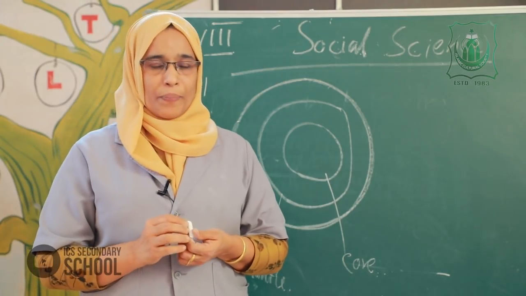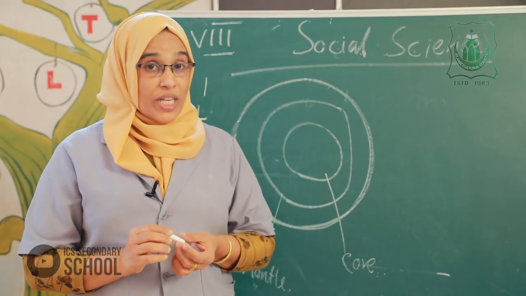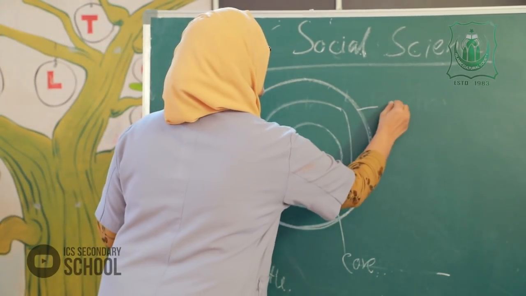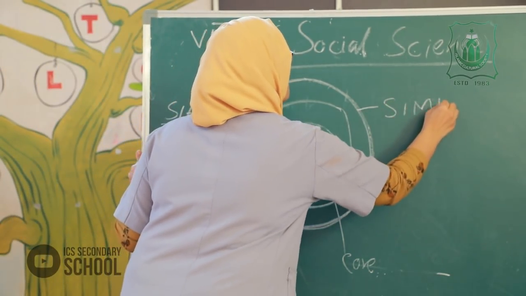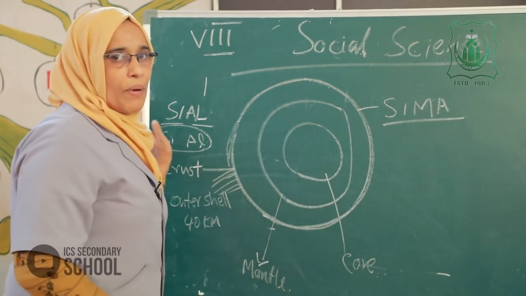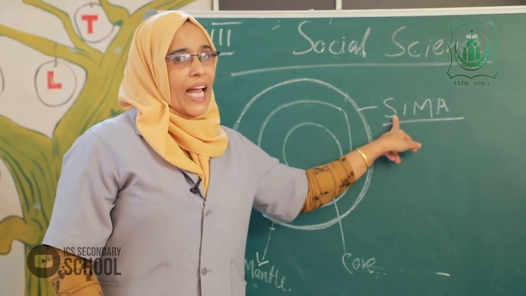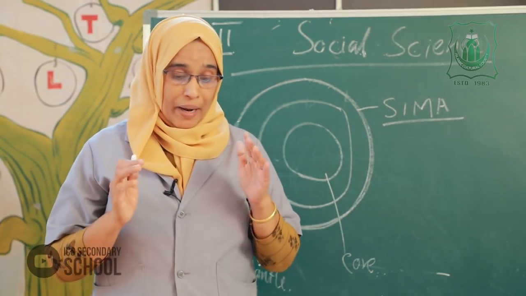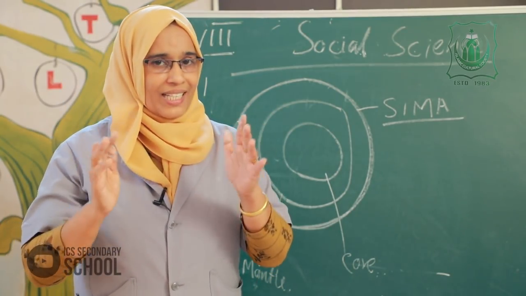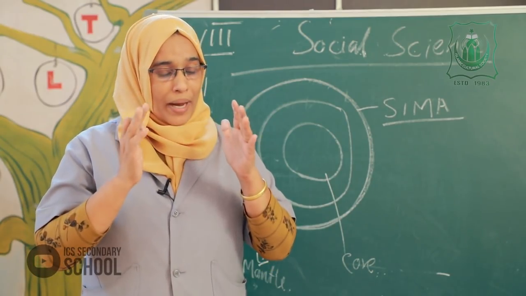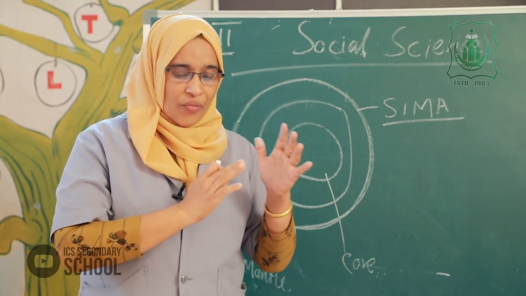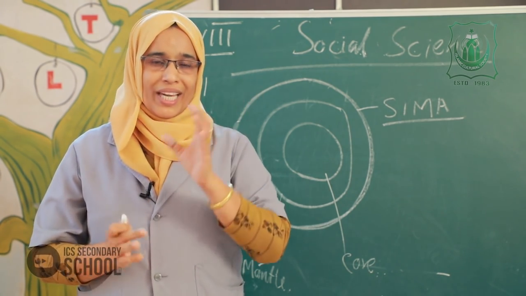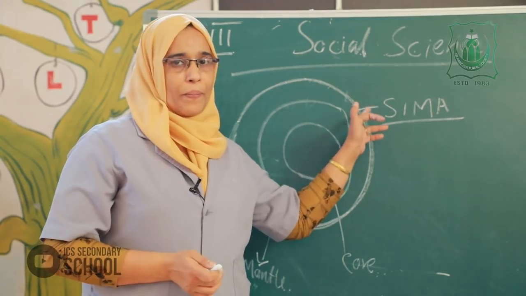Then sima. The oceanic crust is the sima part. Sima means silica and magnesium. Silica and magnesium are the chief contents. The oceanic crust is also known as sima.